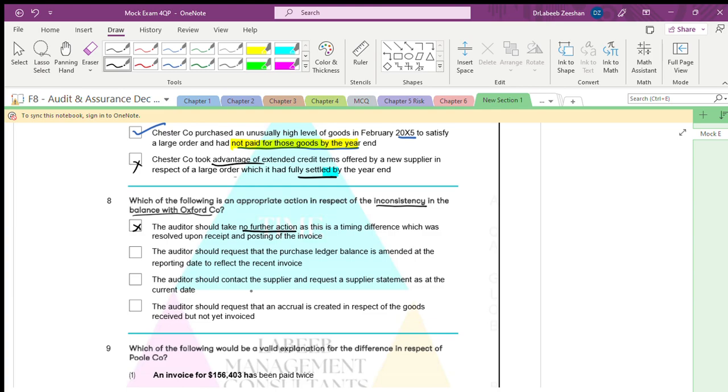Is it? As this is a timing difference. See, timing difference will be there. As they said, they received it on 18th and they received the invoice after 14 days. The timing difference is there, but no further action. The auditor should request the purchase ledger balance is amended at the reporting date to reflect the reason.